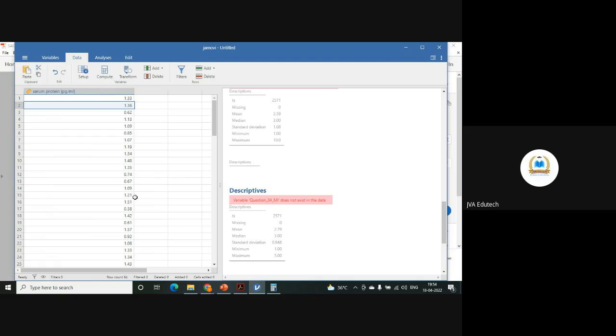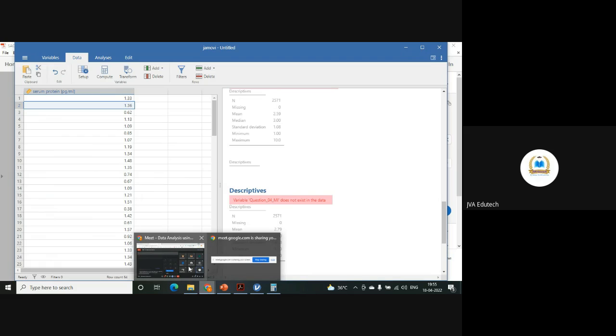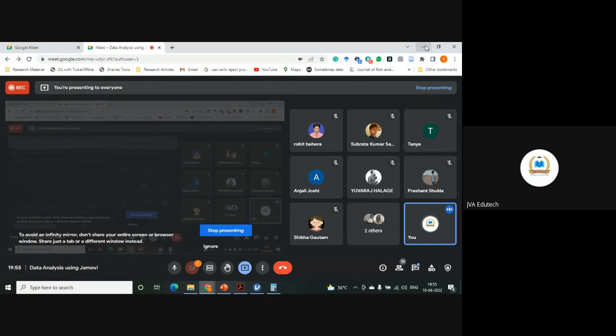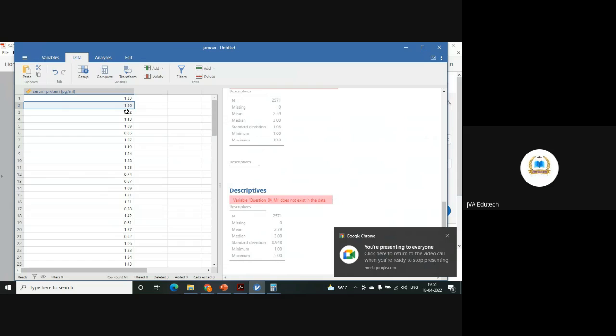Normality test we do through Shapiro-Wilk test, and for the data to be normally distributed, please remember one thing. For a null hypothesis to be rejected, p should be less than 0.05. But for any assumption to be true, p value should be greater than 0.05 or it should be non-significant. So let's see what we are getting.